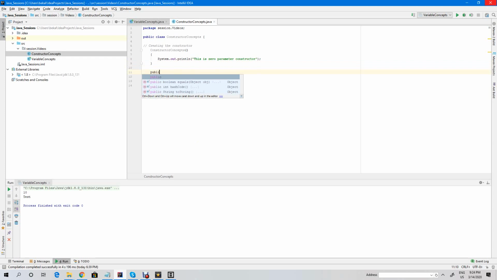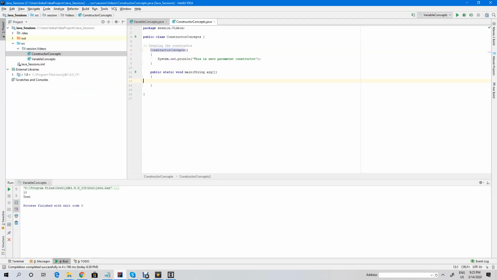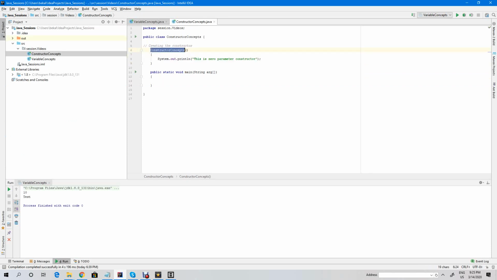Now let me create a public static void main, and I am going to call this zero-parameter constructor. I mentioned before that the constructor will be called automatically whenever an object has been created. So I'm going to create an object. How to create an object? We know the basic syntax. To create an object, you give the class name, then a user-defined object name equal to new of the class name.